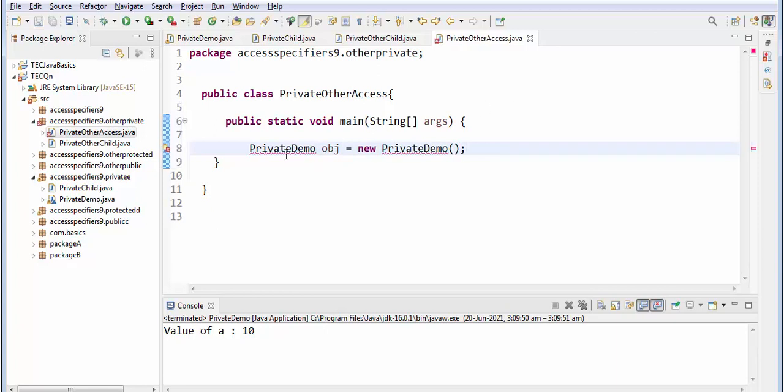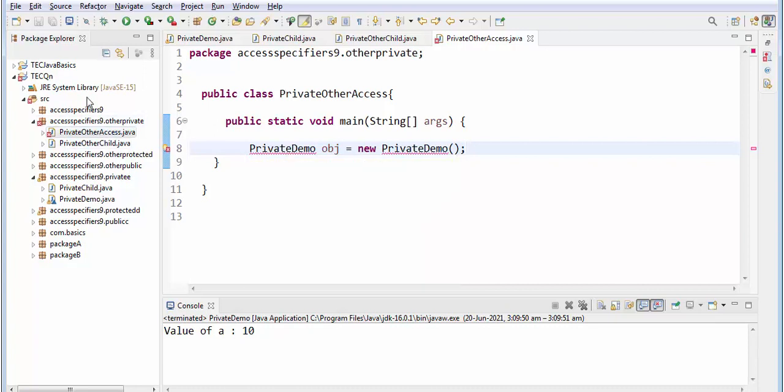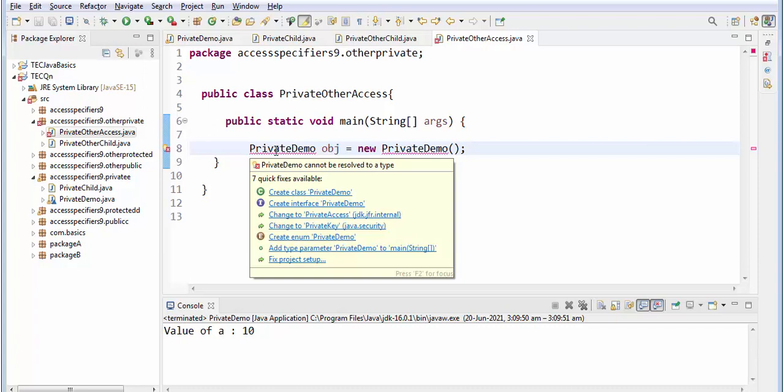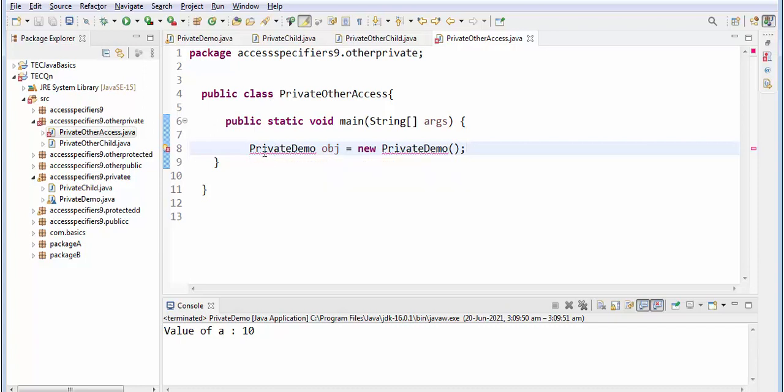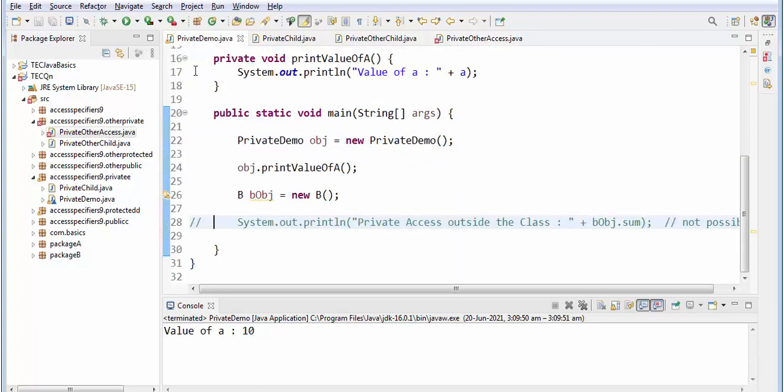What it is showing, so it is asking, it is not visible. Okay, so it is asking you to create a new class inside this package. Obviously this is not available, so it is asking you to create one more class, private demo. So this private demo is inside this package. Okay, access specifiers, private, like this and all.